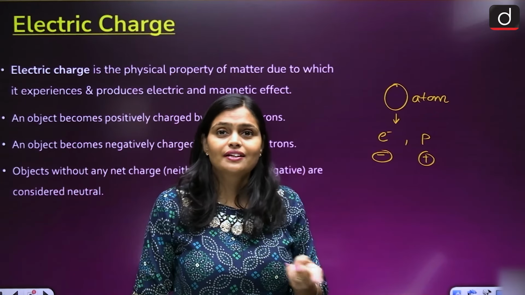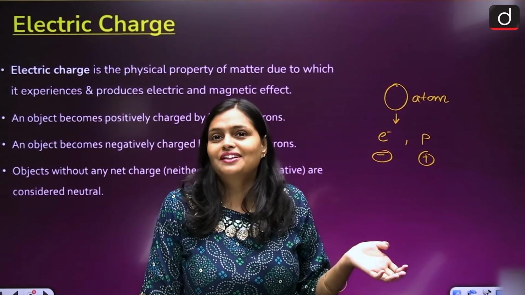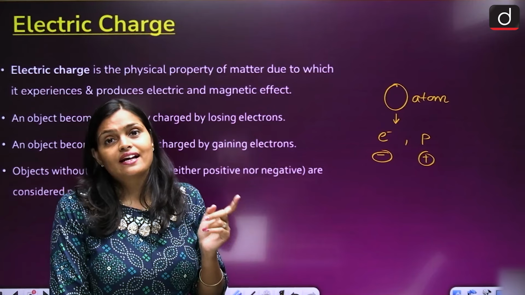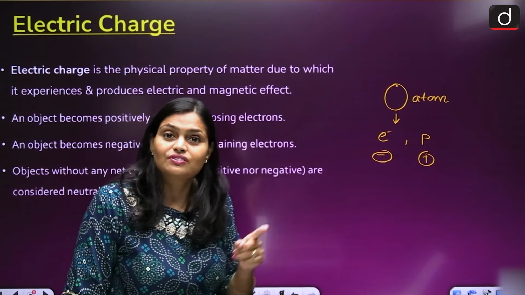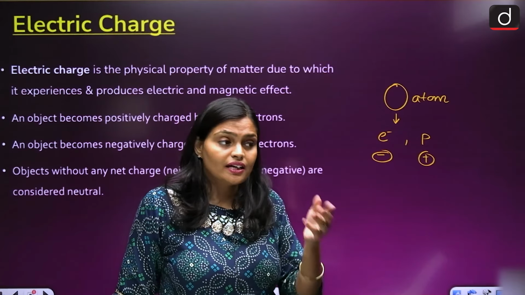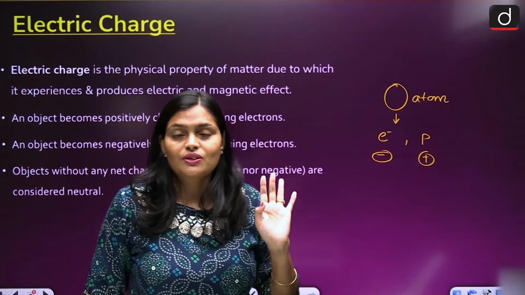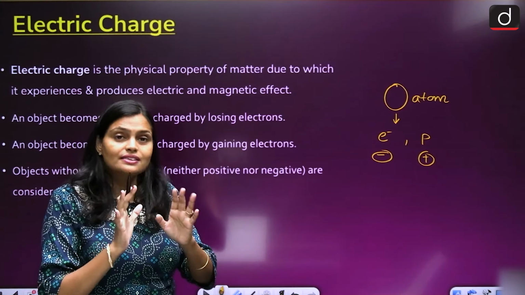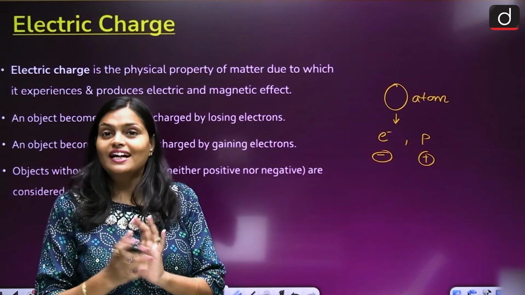And if everything is made up of atoms, that means everything has electrons and protons, so they have charges within them. Even we are made up of atoms, so we also have positive and negative charges.